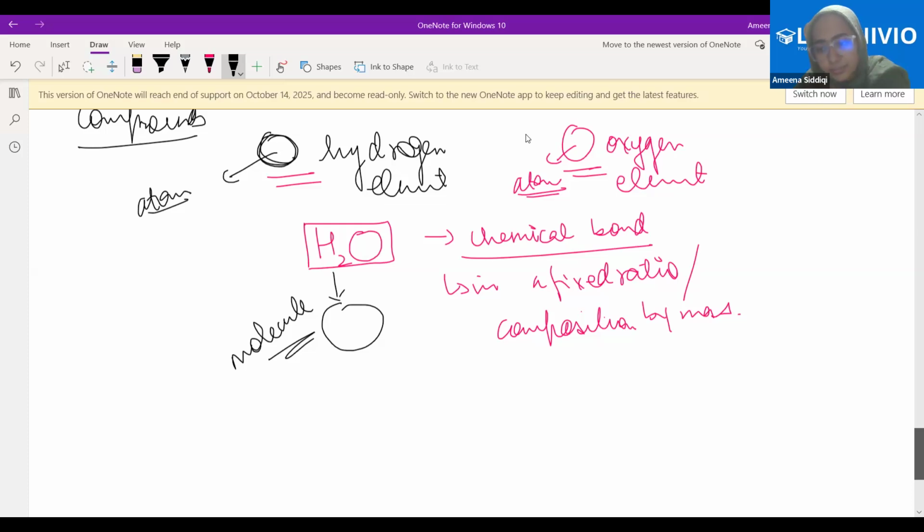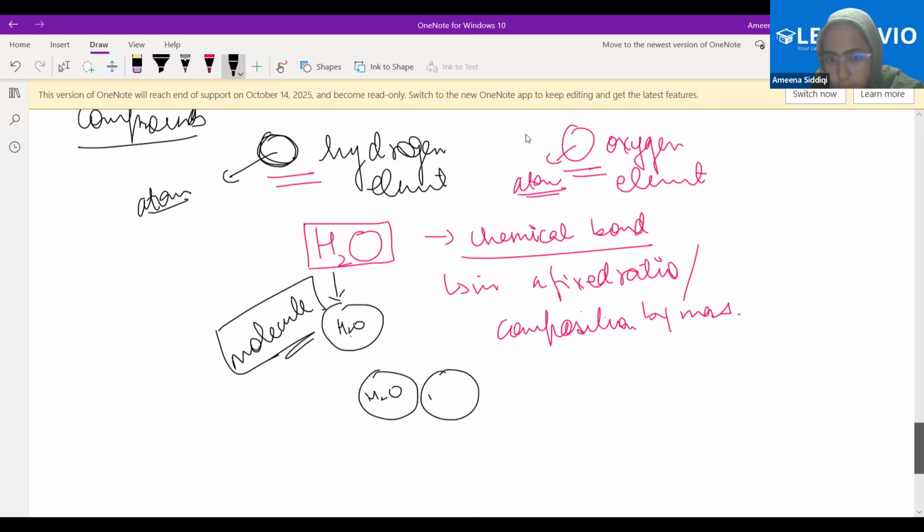Yes or no, Umar? They are different atoms. That's clear, right? But if they are different atoms, and they are more than one atom, then it's a molecule. Do you agree with this? Yes or no? It's a molecule. Now I say this is one water molecule. Now please understand very carefully. This is one water molecule, H2O. This is another water molecule, H2O. This is another water molecule, H2O, and another, H2O.